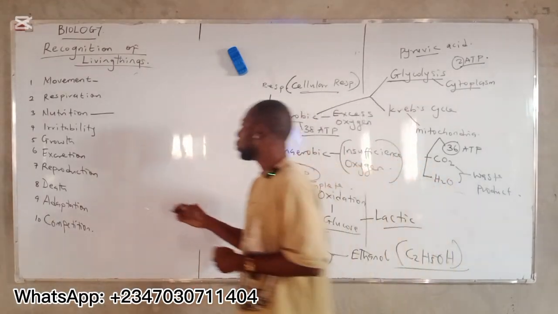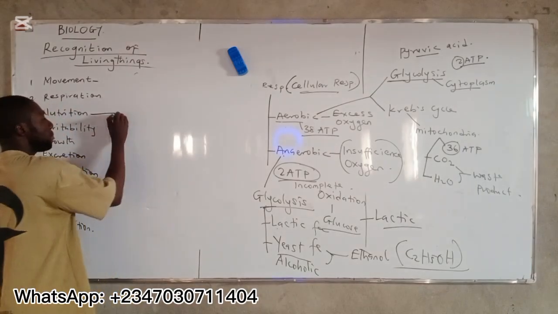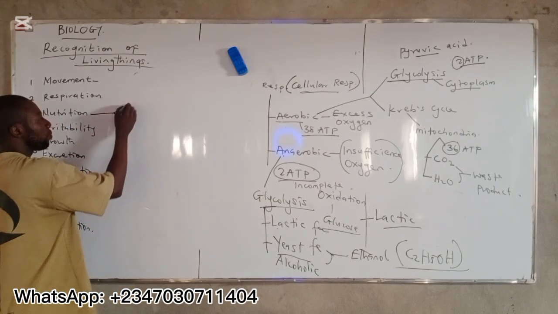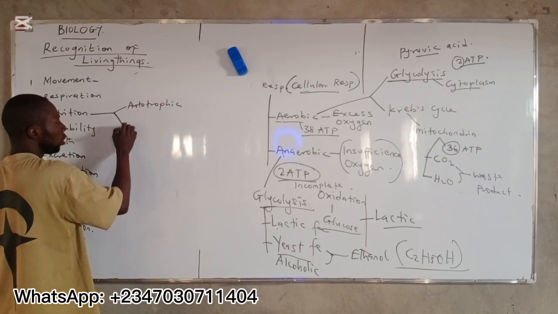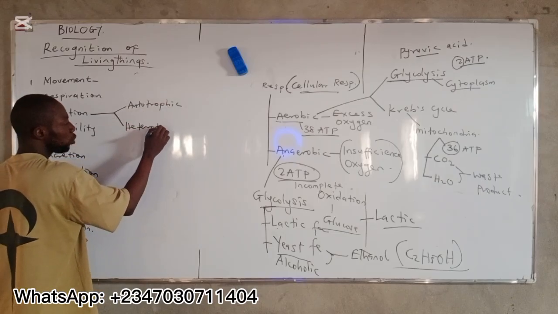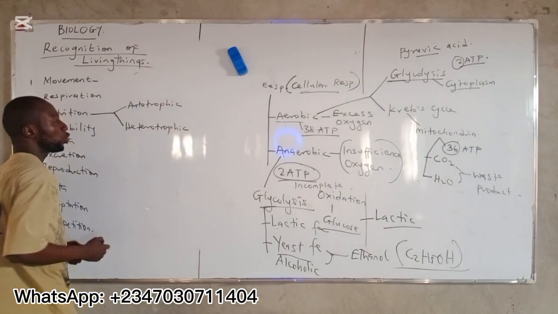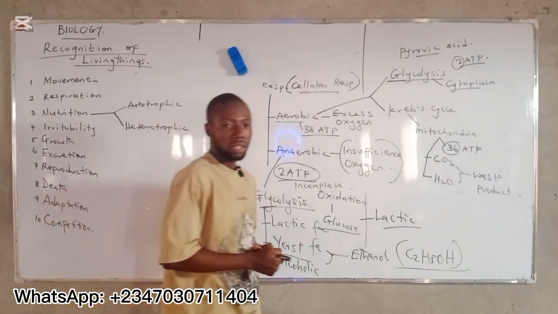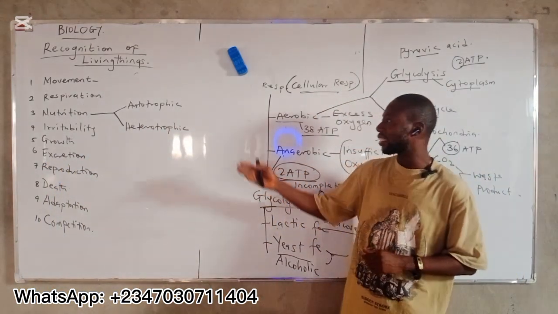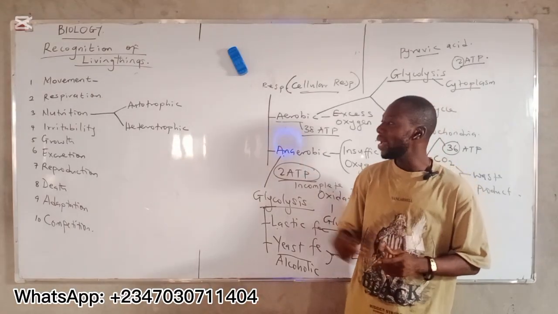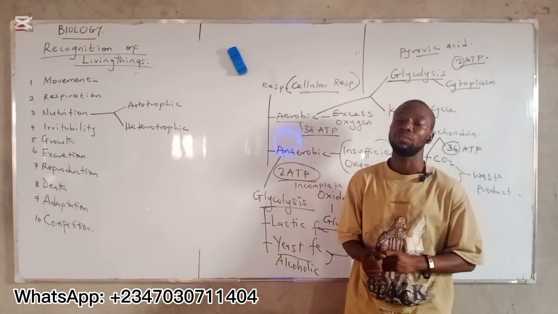All right? Now, this nutrition is divided into two. We have autotrophic nutrition. We have heterotrophic nutrition. All right? Likewise, you can say that living things are categorized into two based on these two types of nutrition.